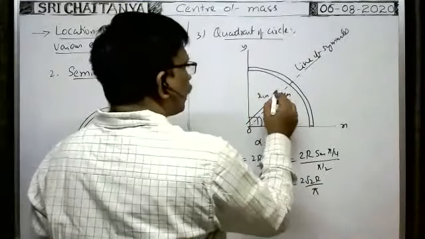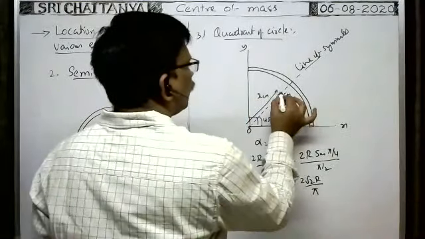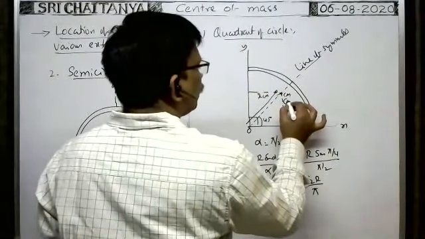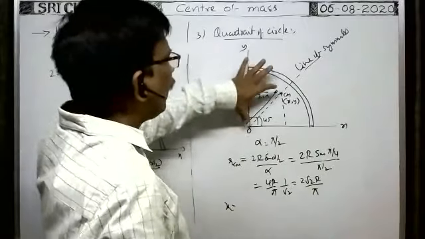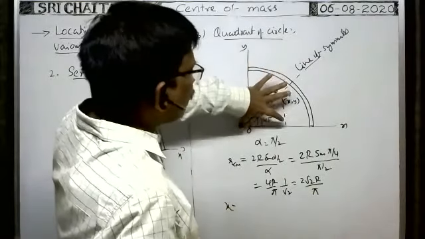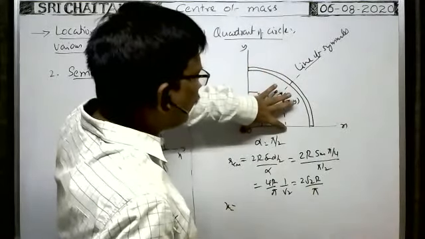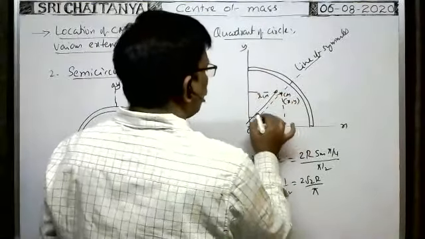So what about the x coordinate and y coordinate they asked? If the center of mass has x coordinate x and y coordinate y, then this distance is x and this is y.